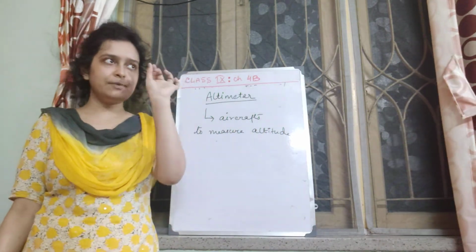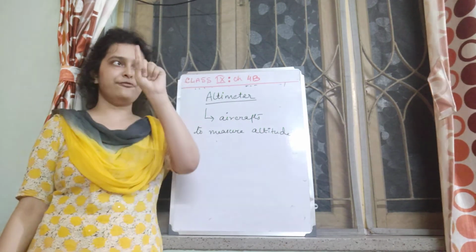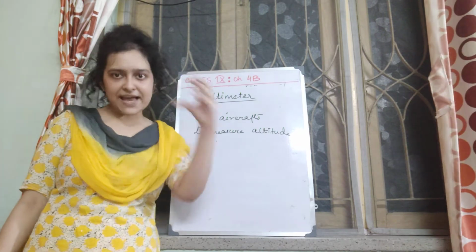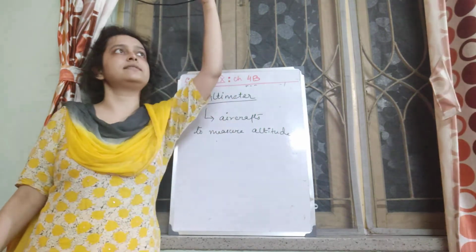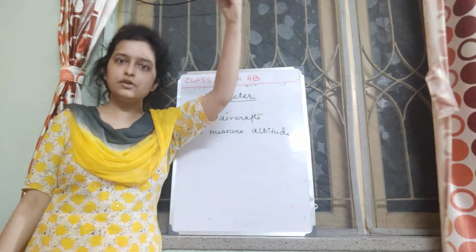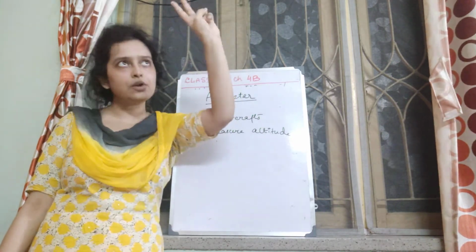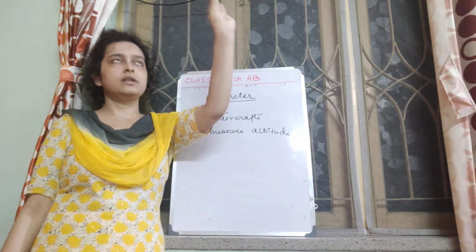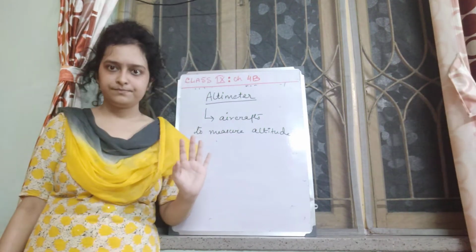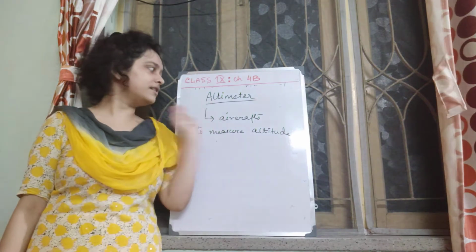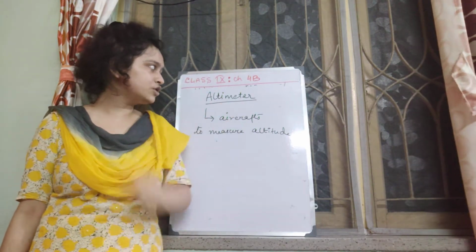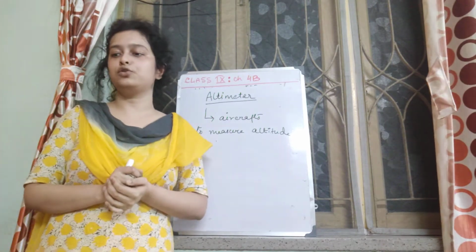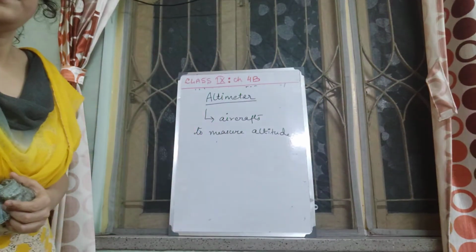So basically, with the help of the barometric reading, if pressure is known and if we know the trend of how pressure decreases with height, we will be able to calculate the respective height at which the barometer is showing this pressure. In this way, in the aircrafts, we can measure the altitude. That's why it's known as altimeter.